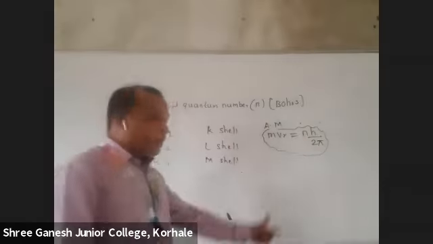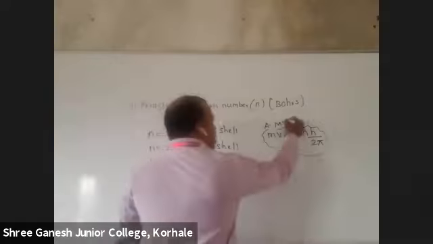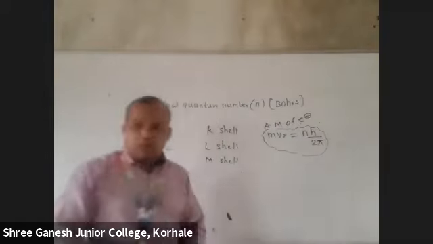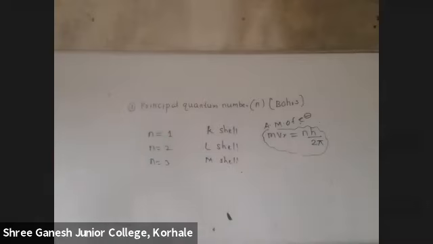So write: the principal quantum number even tells us the angular momentum of the electron. What is the formula for angular momentum? MVR equals nh upon 2 pi. What is that n? Small n? The number of shell. For the first shell it will be 1. Sometimes they can say, calculate the angular momentum of an electron in the 5th shell. Then n is equal to 5. Got it? So it tells about the angular momentum of the electron.